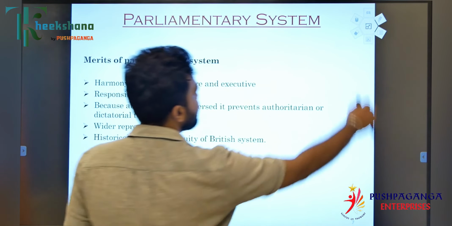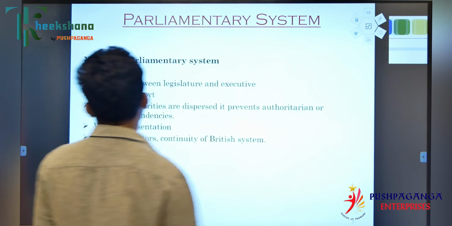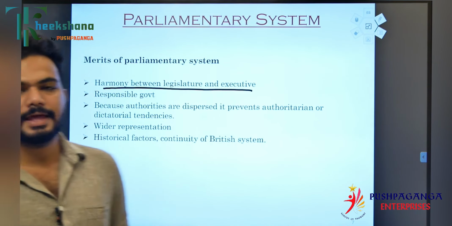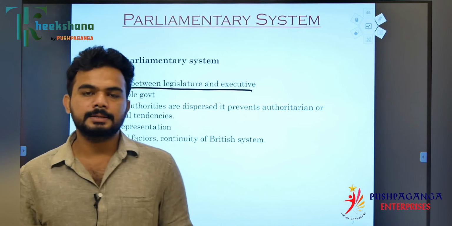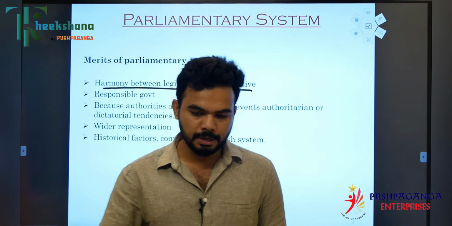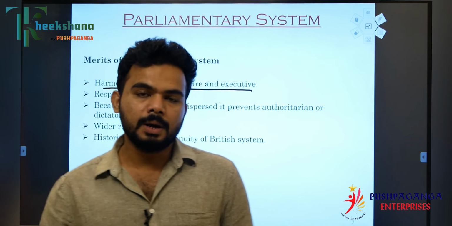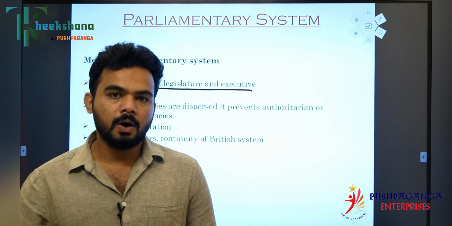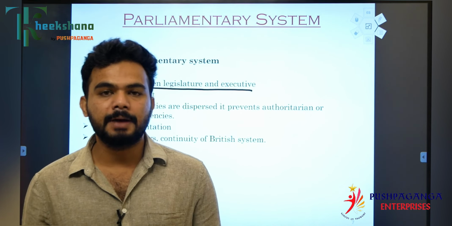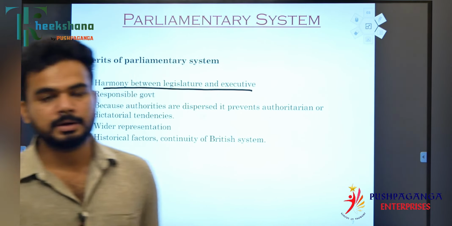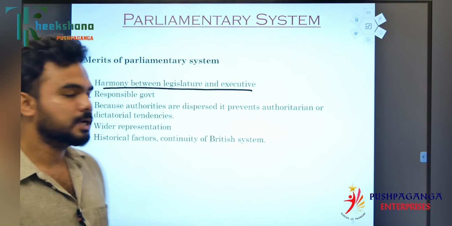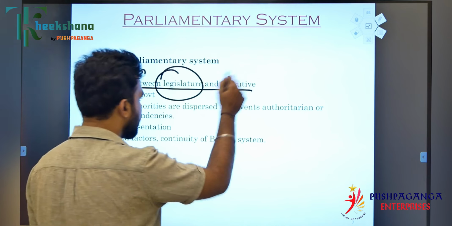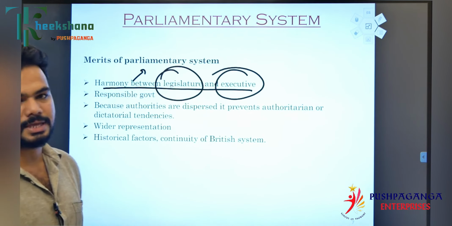So now the merits of the parliamentary system. What are the merits of the parliamentary system? There is always a harmony between the legislature and the executive. Usually, as I said, there is a majority party rule. So there will be one party rule. In a party, everyone's ideologies will be the same, a single party will be ruling. So obviously the larger party will form the government, and there will be harmony between the legislature as well as the executive.